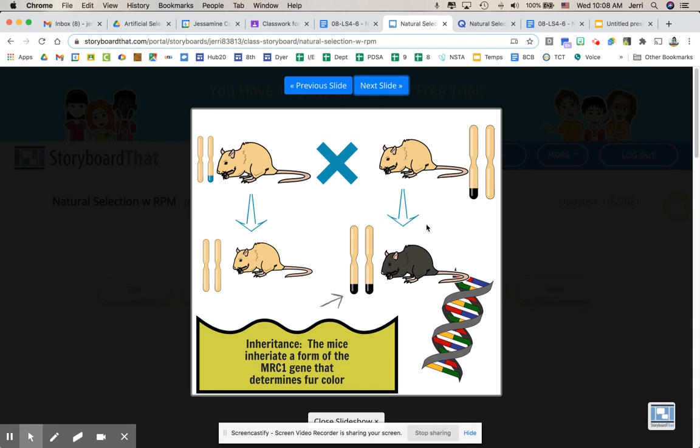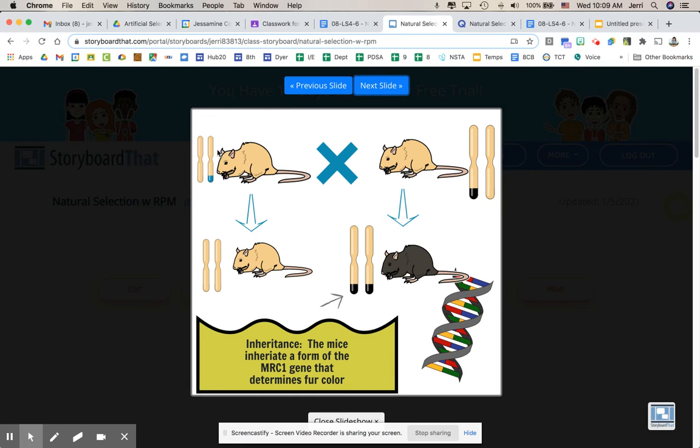So, how do we get the colors? Well, if we think back to what we covered in the earlier part of this year, we talked a lot about genetics. And so here's one of the mice, and it has a normal light colored coding gene, and it also has a dark color coding gene. So this mouse is going to be light. This mouse over here has the exact same, a dark color and a light color.